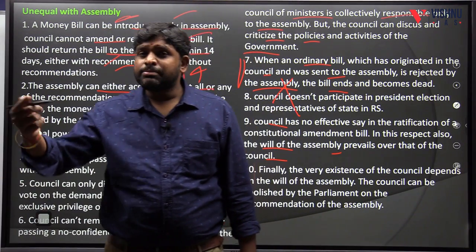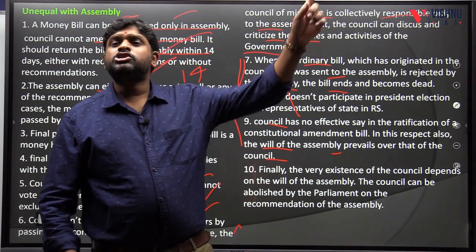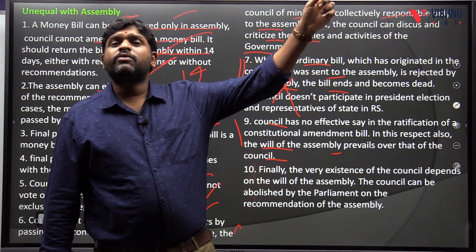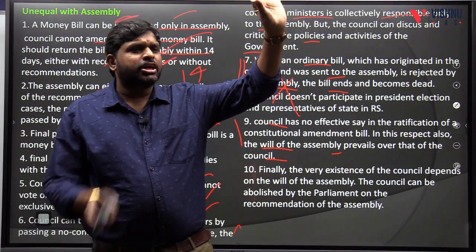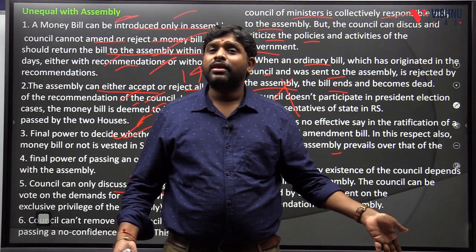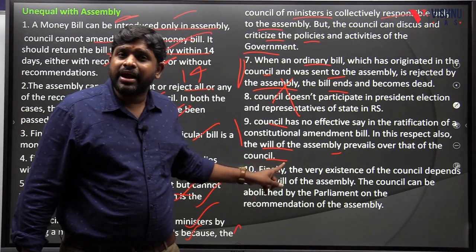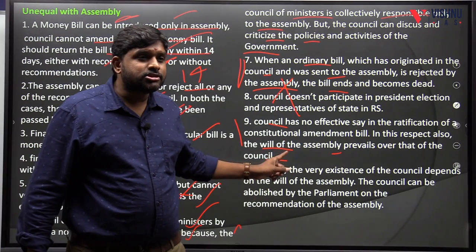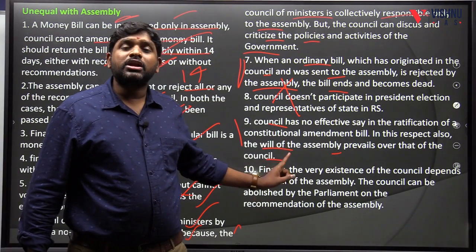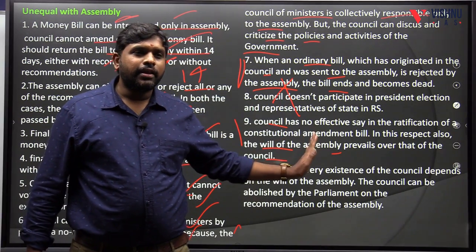But where the federal system is not getting impacted, like the Jammu and Kashmir Constitutional Amendment Act, abrogation of Article 370, only one state got impacted, not all the states. So there is no requirement of 50% of the states' approval. Why? Because the federal system is not getting impacted. So when it came to the state, only the state assembly's approval is important, but not the councils. So, unequal.